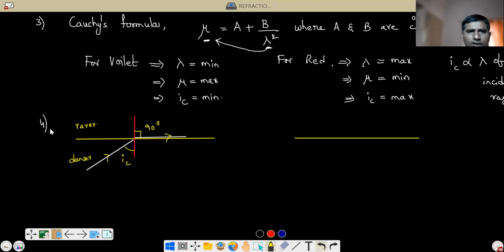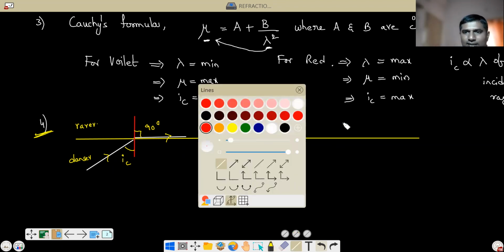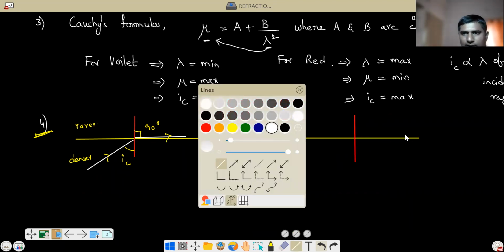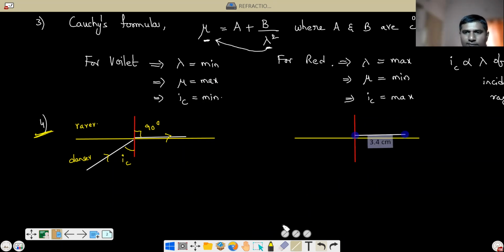Now the fourth point. In the beginning of optics we discussed the reversibility of light. Suppose the ray is incident from rarer medium to denser medium exactly at 90 degrees in the rarer medium.